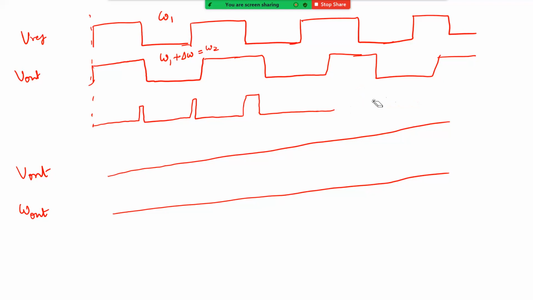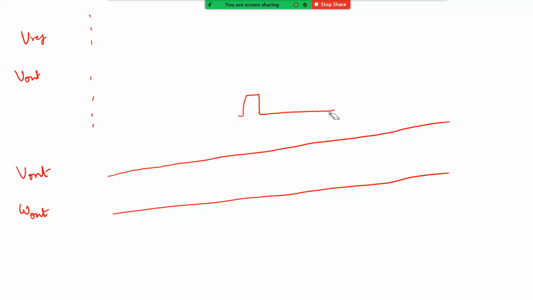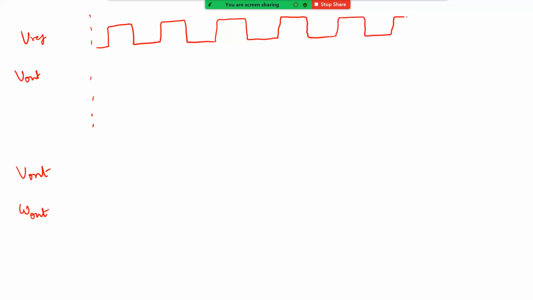I think I have to redraw this diagram because in order to explain this, I need more cycles. Okay, now this is my output.